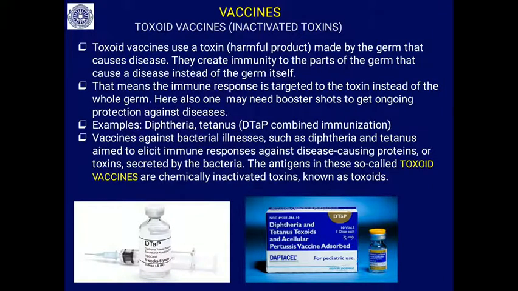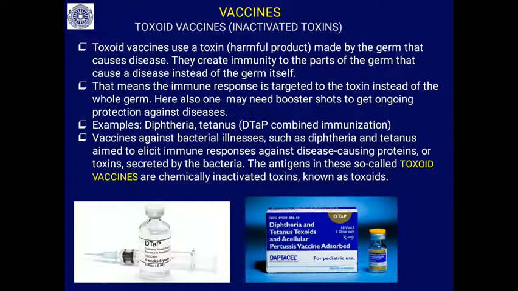The last variety is the toxoid vaccines or inactivated vaccines. Toxoid is the toxin, so the vaccine is for this harmful product or toxin. These are called toxoid vaccines, made from the toxin of the germ that causes the disease. The toxin is the harmful product of the germ, virus or bacteria, that causes the disease.